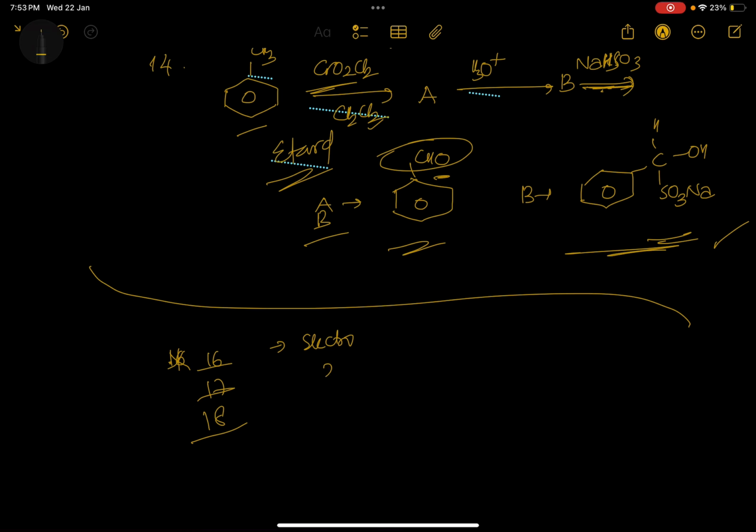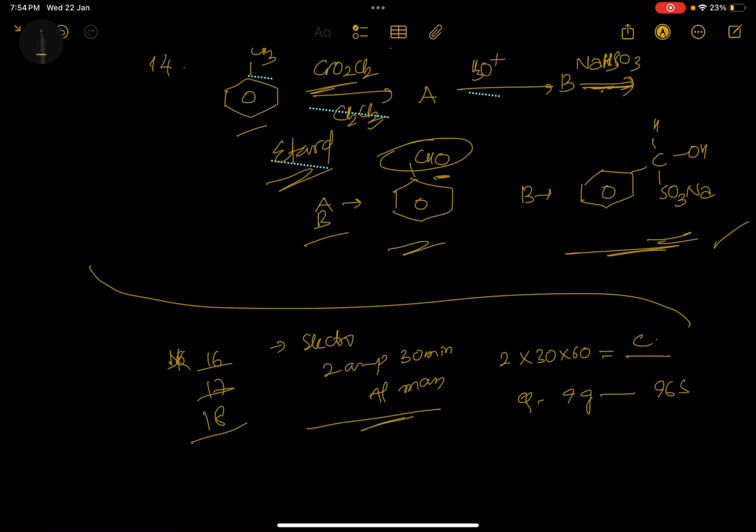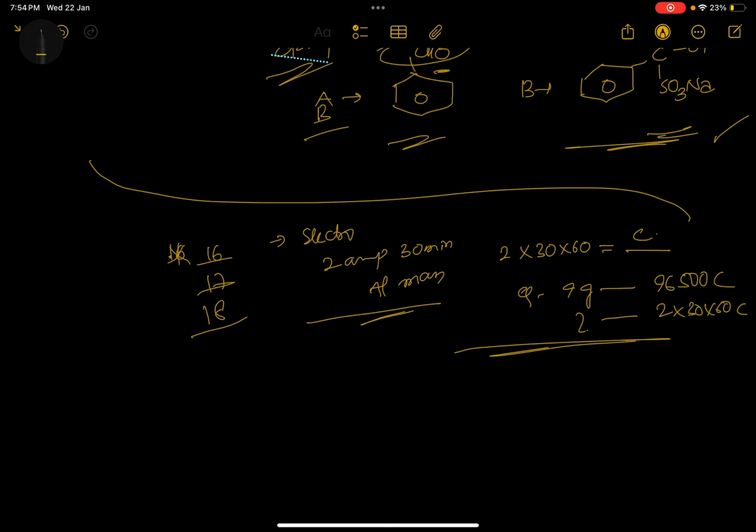The electrochemistry question is: 2 amperes electricity for 30 minutes, and he is asking the aluminium mass deposited. This is 2 amperes into 30 minutes into 60, which is the number of coulombs. And aluminium equivalent mass is 9 grams. 9 grams is deposited by 96,500 coulombs. So 2 into 30 into 60 gives how much? This is one question, again a formula based one.